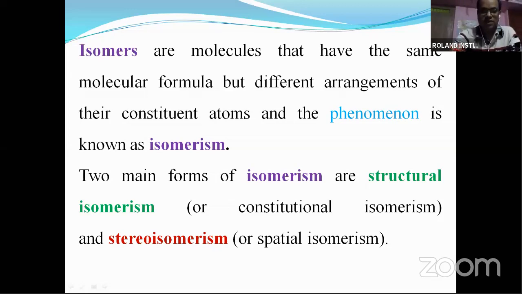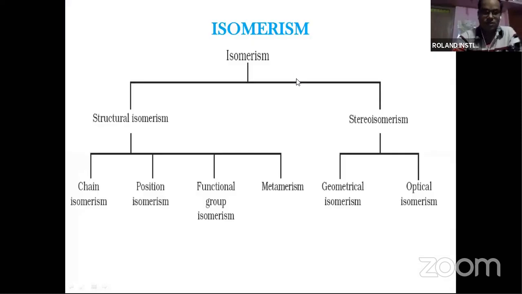Isomerism may be categorized into two types: structural isomerism and stereoisomerism. Structural means there is a change in the structure, but the molecular formula is the same. Stereoisomerism means the molecular formula is the same, but the arrangement of atoms in space, or three-dimensional space, is different. So these are the basics, the introduction to isomerism. So these are the classifications: structural and stereoisomerism.